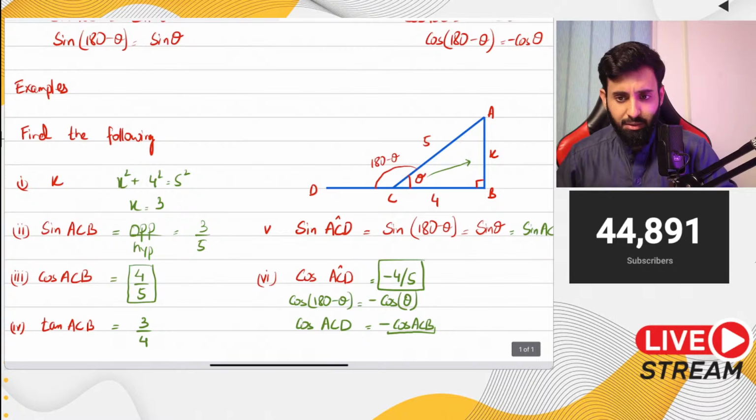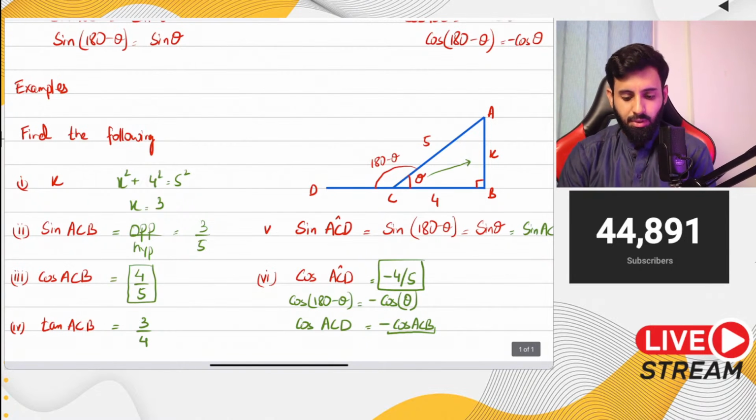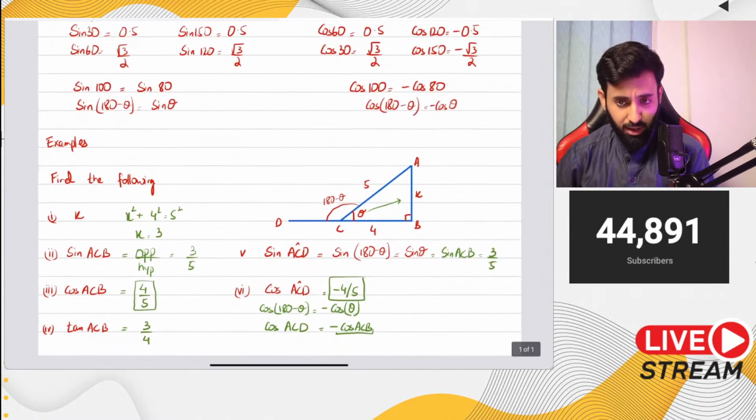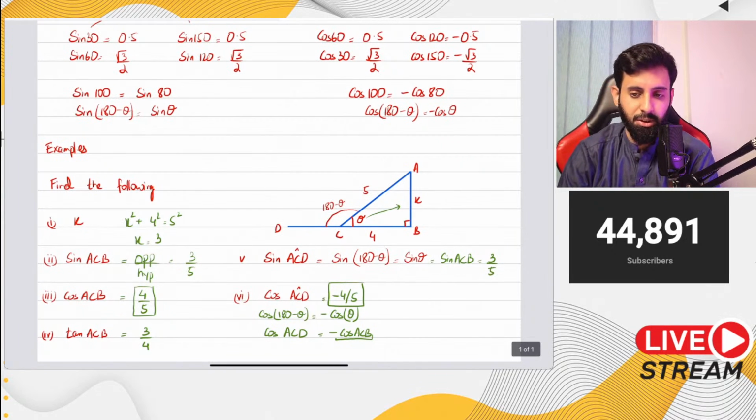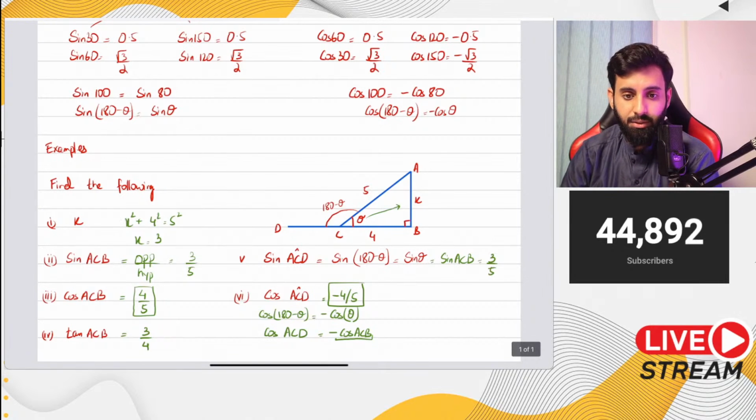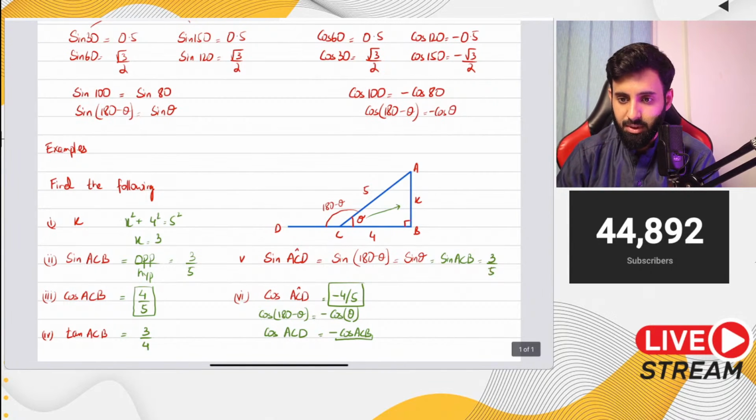Also, we don't have it for tan. We only have it for sine and cos, so don't worry about tan. Long story short, for sine, you let the sign be as it is. If it's positive, it remains positive. And for cos, we change the sign. With cos, you multiply it by minus. With sine, you let it be.